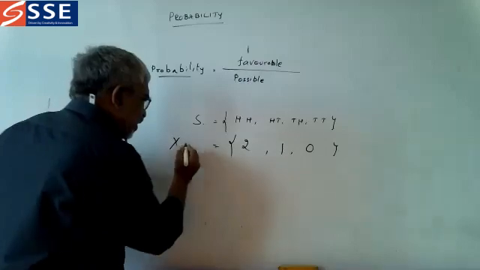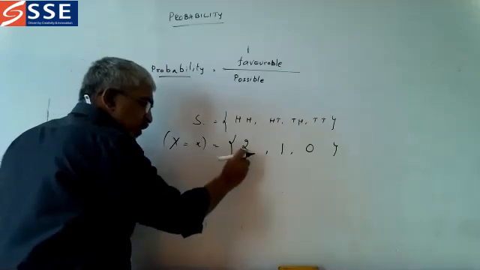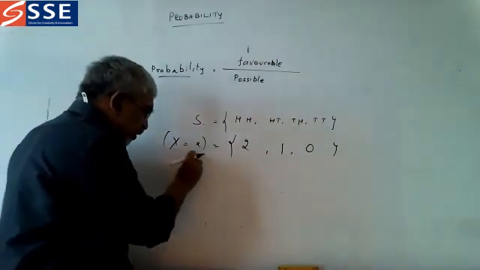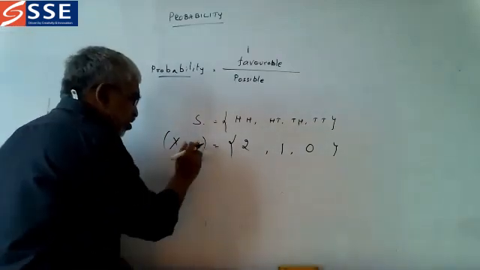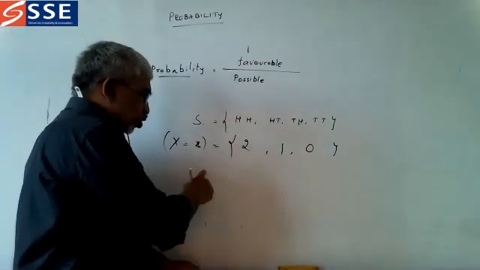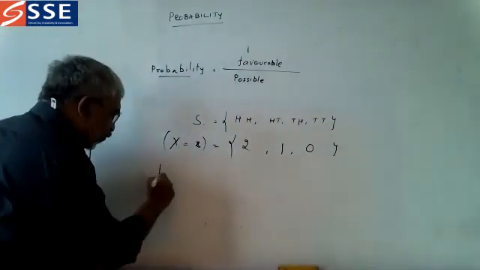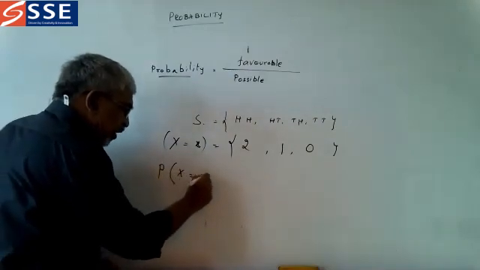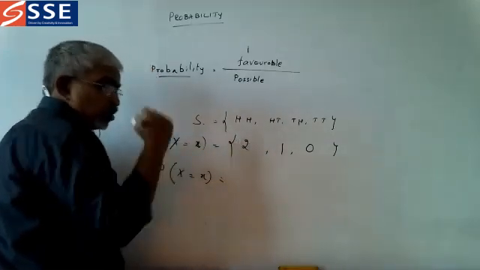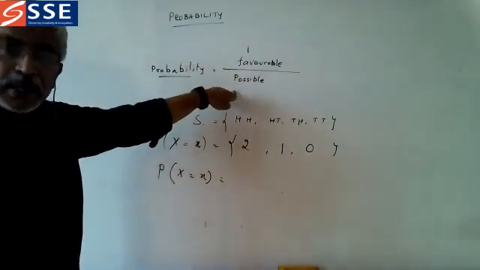And what values does it take? I can put X = x. What does this mean? X is a random variable that takes the value 2. There are many notations for this, but normally we use capital X equals small x. It takes 2, so x is equal to 2. Now we will go for the next topic, probability. Probability of X = x. That means the probability of this X taking the value 2. We know the formula for this. What is that? Favorable by possible.